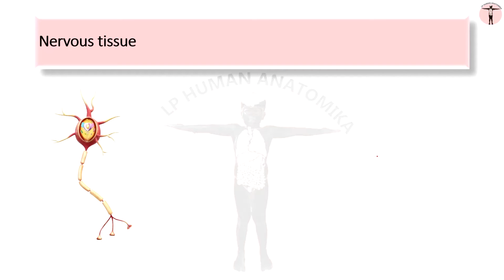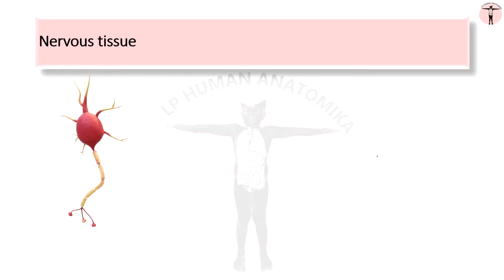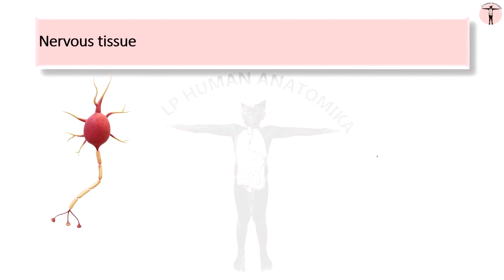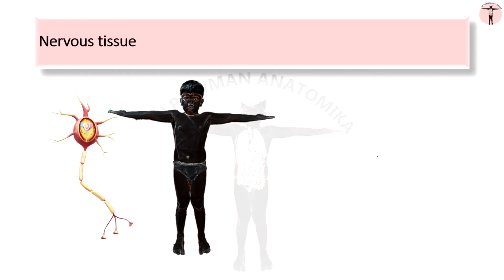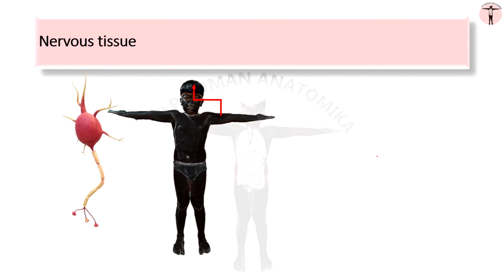The neural tissue is composed of specialized cells called neurons, which are supported by neuroglial cells. The neurons receive information from the external and internal environment via the sensory fibers of the peripheral nerves. Just think somebody pinched you in the arm. The pain sensations from the arm travel through the sensory fibers to the brain. This information is processed and integrated in the central nervous system.